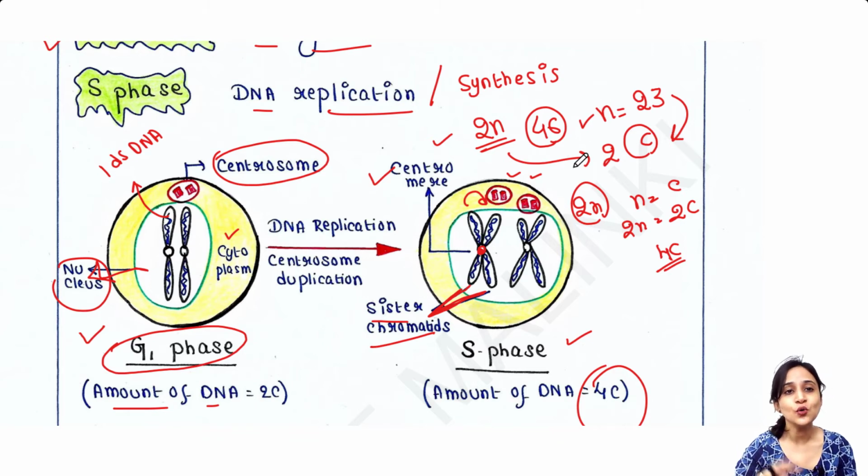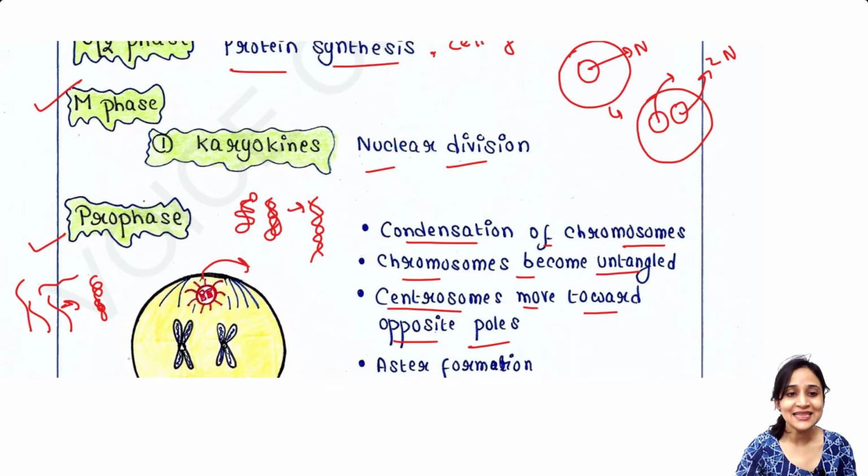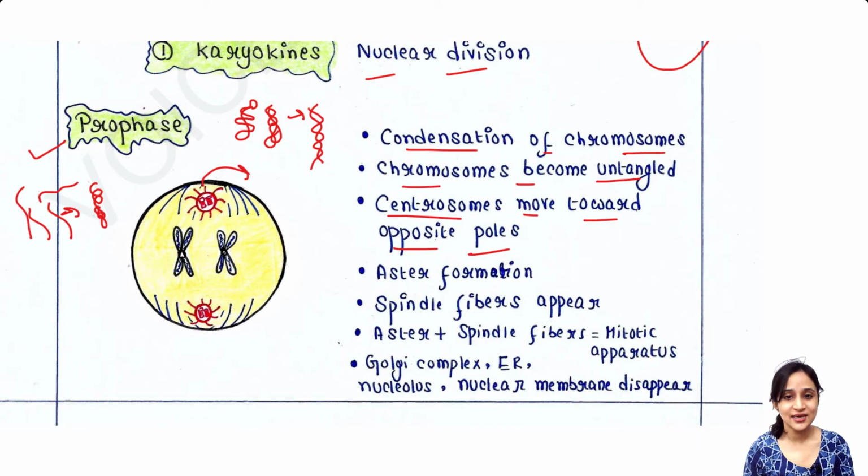Okay, so two centrosomes are now produced in the S phase, and in this prophase, these two centrosomes move toward the opposite poles of the cell. One centrosome is here, another centrosome is here. They are now moving toward the opposite poles.